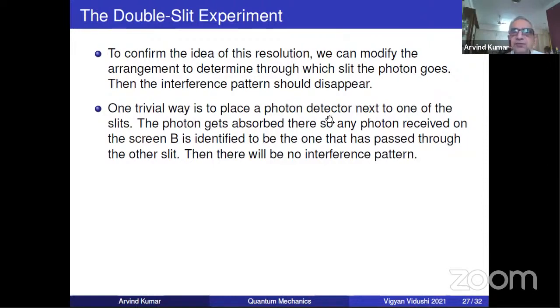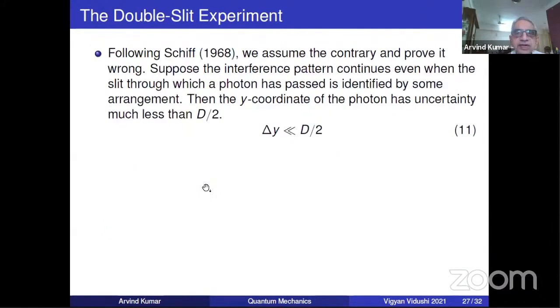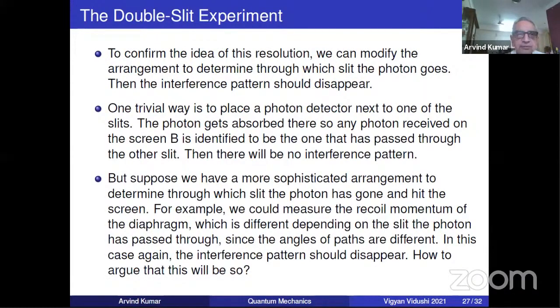One trivial way is to place a photon detector next to one of the slits. The photon gets absorbed, so any photon received on the screen is identified as the one that has passed through the other. So obviously there will be no interference pattern because you have absorbed the photons from the other slit. But suppose we have a more sophisticated arrangement through which we know which way the photon has gone. For example, we could measure the recoil momentum of the diaphragm, which is different depending on the slit the photon has passed, because the angles are different.